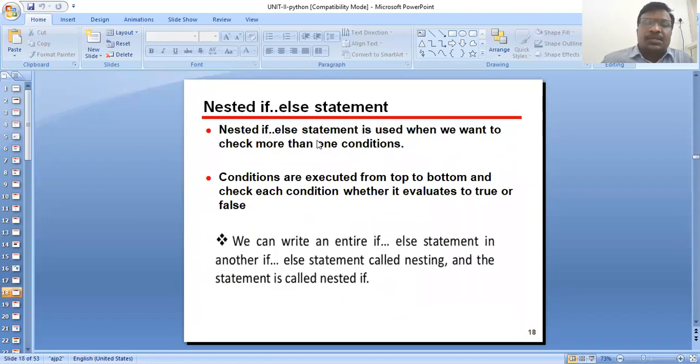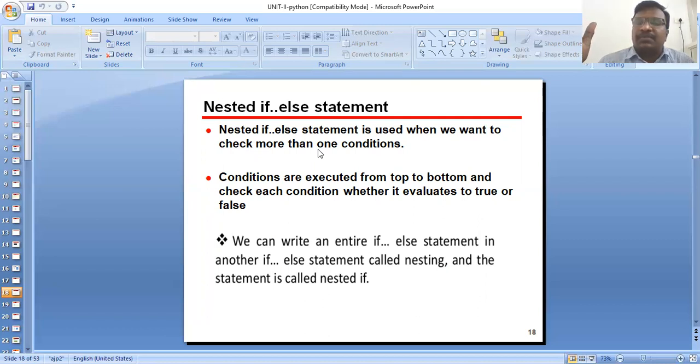This is the next: nested if else statement. Nested if else statement is used when we want to check more than one condition. That means the nested if else statement is used when we want to check more than one condition.